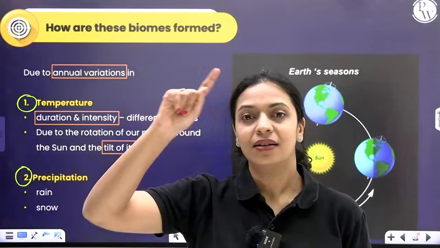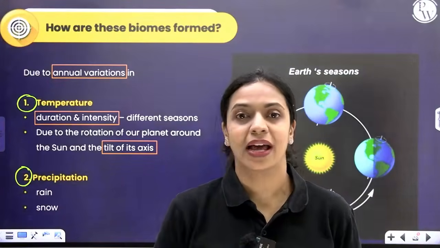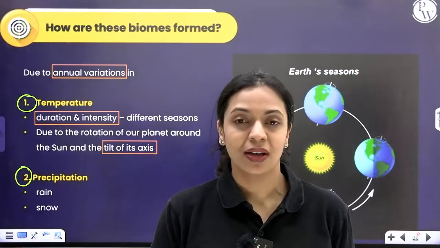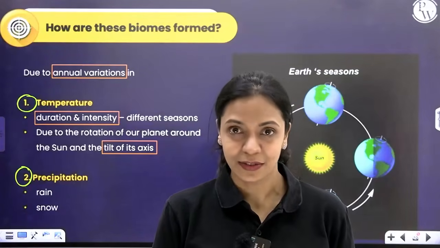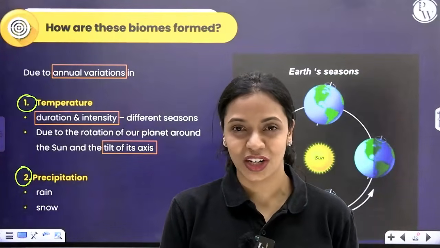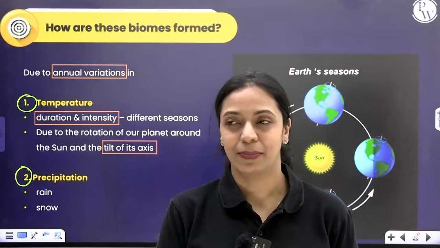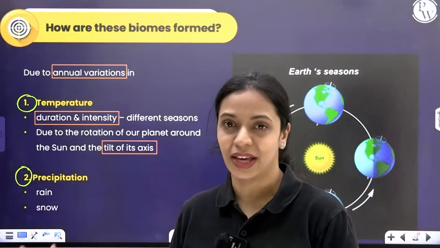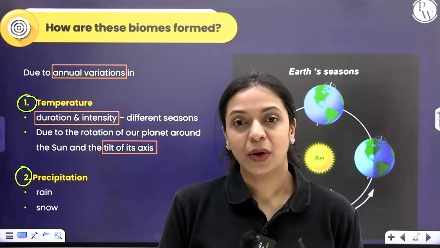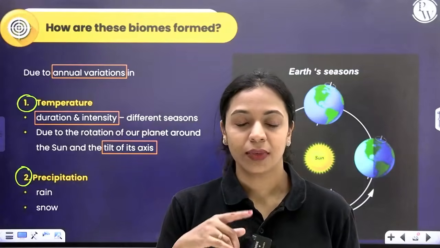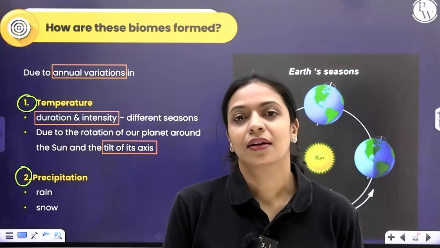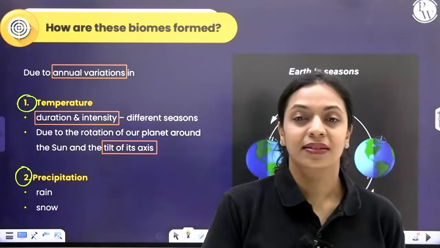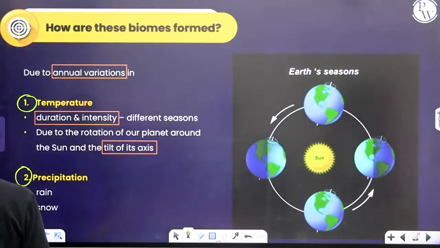So there is a variation in temperature also that happens every day, and also across different seasons. If you've looked at your newspaper, there is a maximum and minimum temperature that they give, that they used to give, I'm not sure, because we used to read it in our school assembly and that's how I remember. You will notice how during different seasons, the maximum and minimum also varies. Alright, that is about the temperature variation. Because the duration and intensity of temperature varies like this, there are different seasons that we experience.